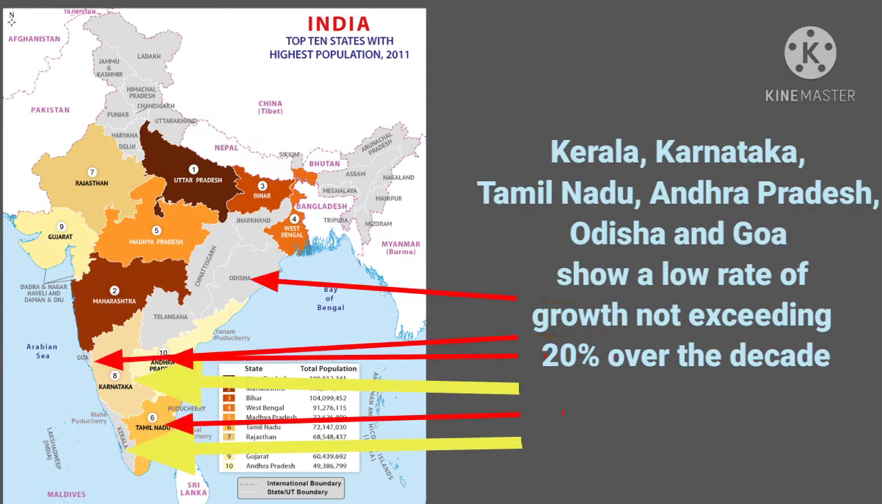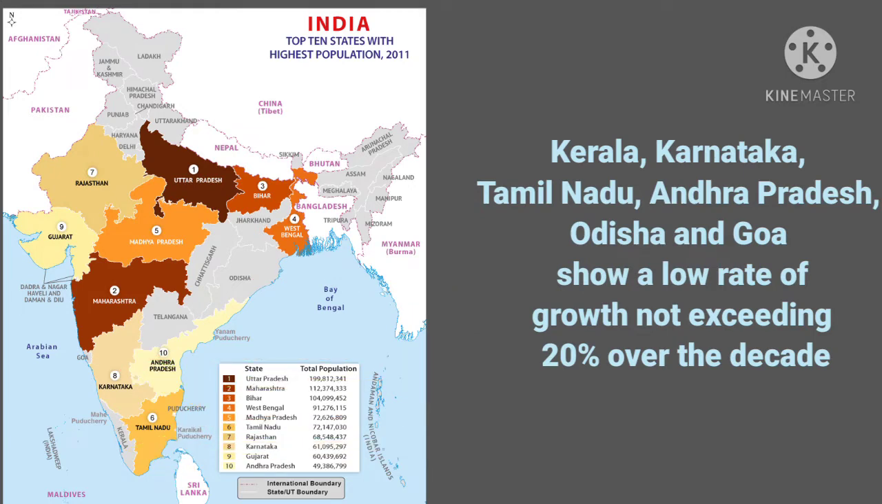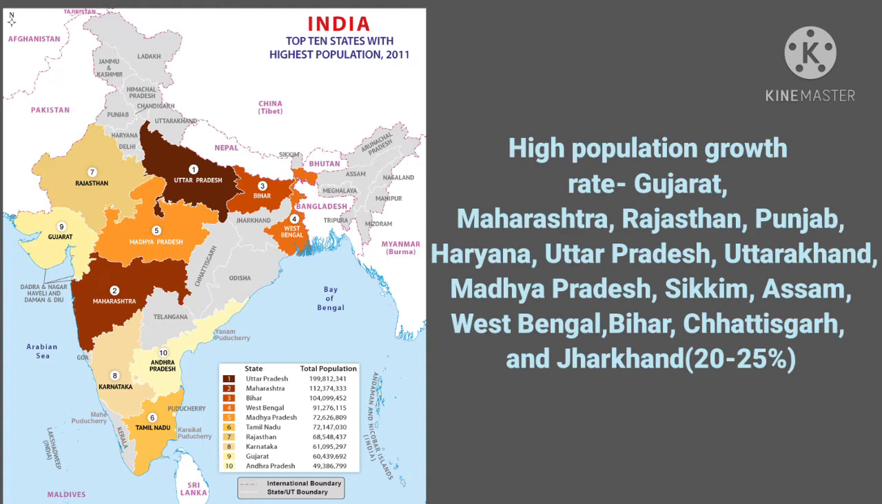So, as we can see, the states of Kerala, Karnataka, Tamil Nadu, Andhra Pradesh, Odisha and Goa have a low rate of growth, which is only around 20%. A belt of states from west to east, Gujarat, Maharashtra, Rajasthan, Punjab, Uttar Pradesh, Uttarakhand, Madhya Pradesh, West Bengal, Assam and Bihar, have a high growth rate of population, which is around 20 to 25%. During 2001 to 2011, the growth rate of almost all states registered a lower rate compared to the previous decades.